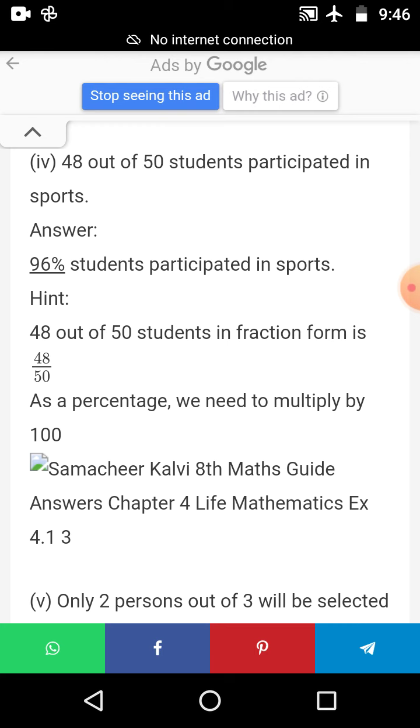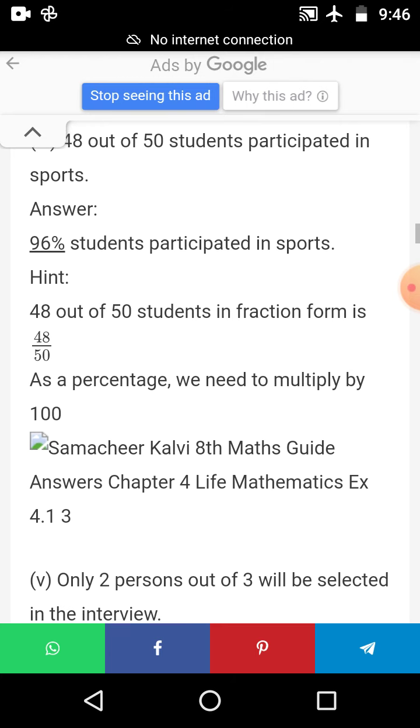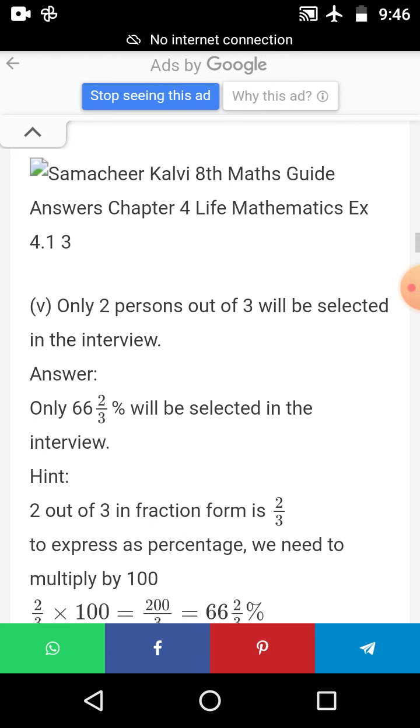How is it possible ma? As a percentage we need to multiply it by 100. Then 48 by 50 into 100. You first solve it, cut it with the 50 and 100, then multiply 2 with 48, we get 96%. Okay ma?